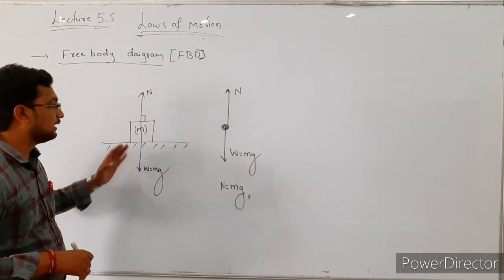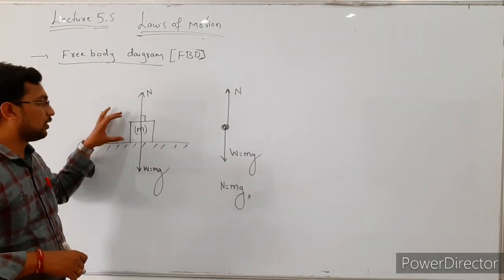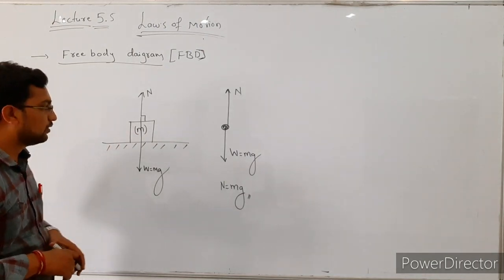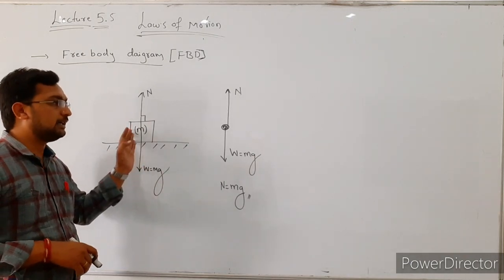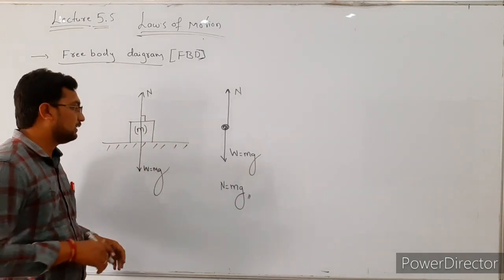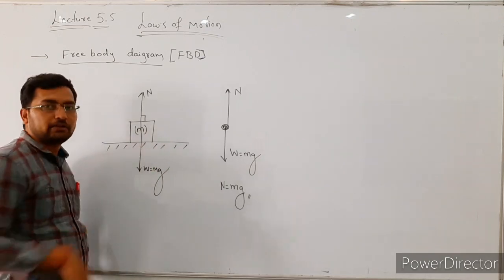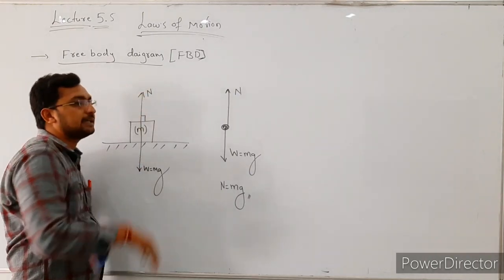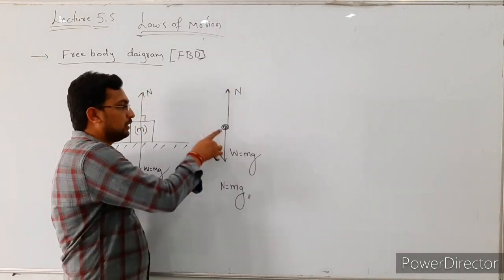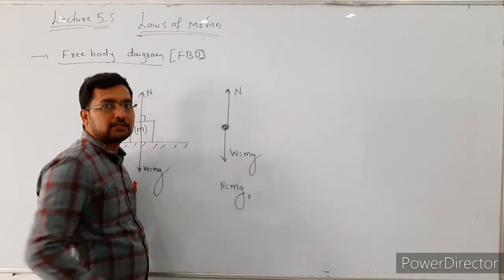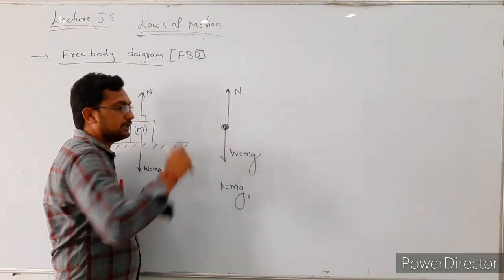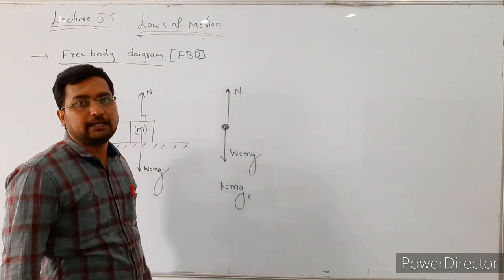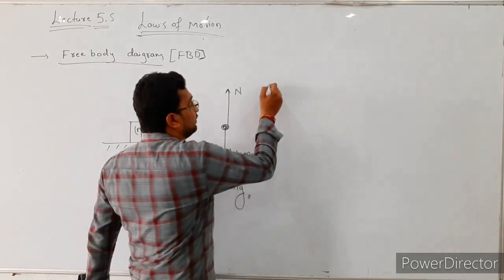Initially we considered one example: an object of mass m placed on a horizontal surface. First we consider this object as a point mass. Then two forces act on this body: the weight acting in downward direction, and the normal reaction acting in upward direction.